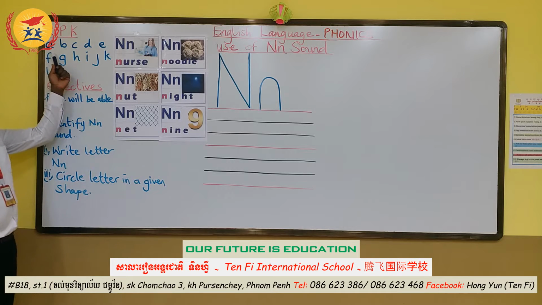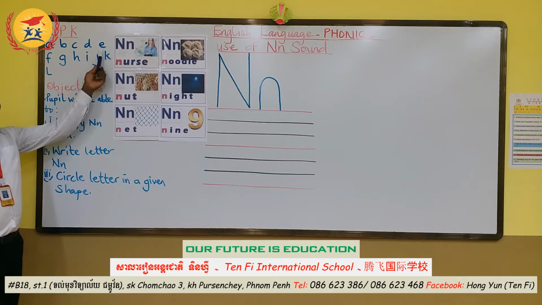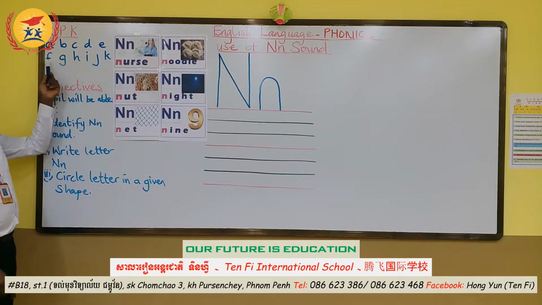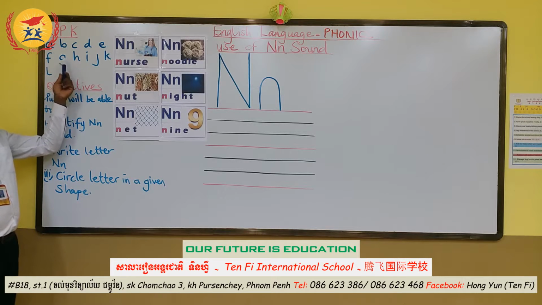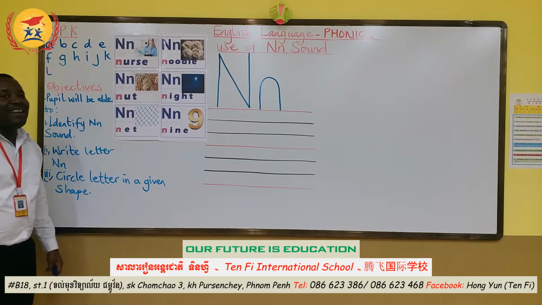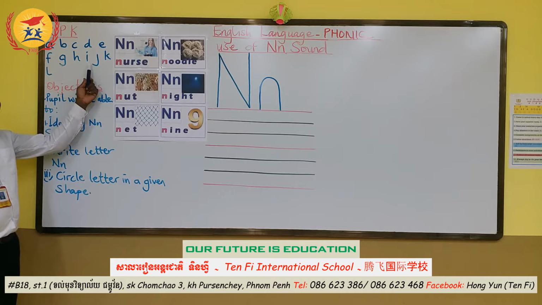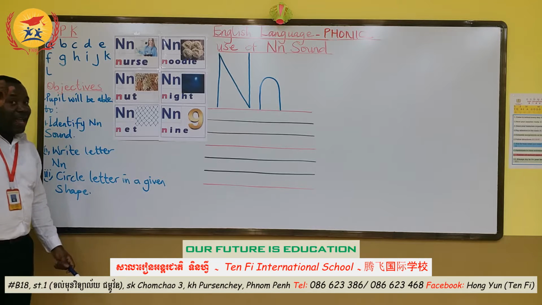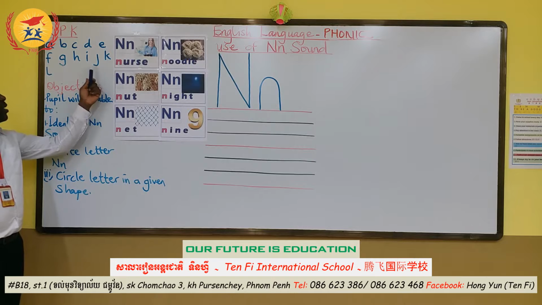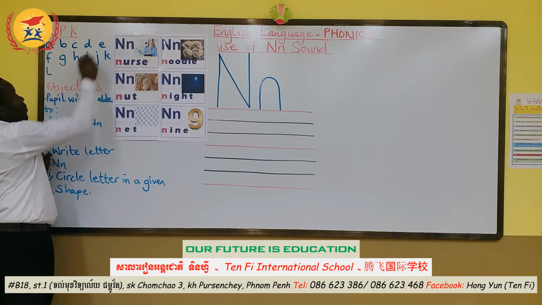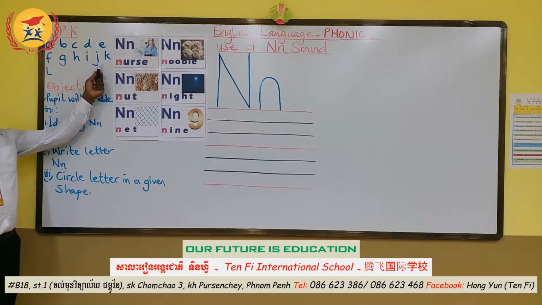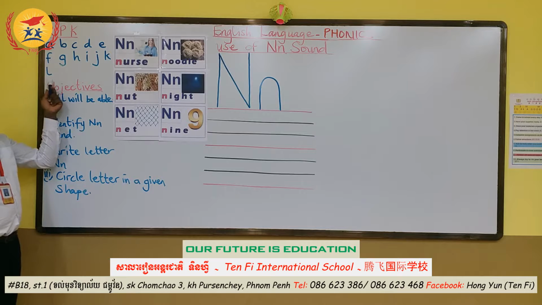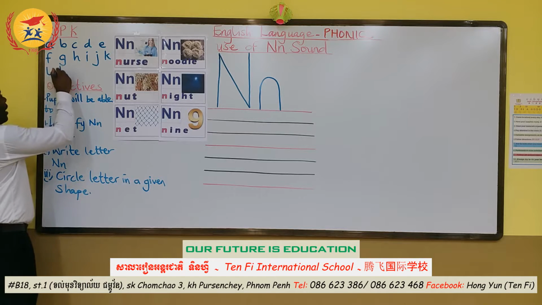So here we talk about A, B, C, D, E, F, G, H, I, and also I, remember, and then J. But remember, this J is small, so we put the dot on it, and then we have K.